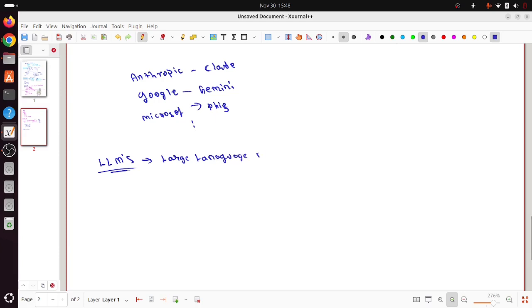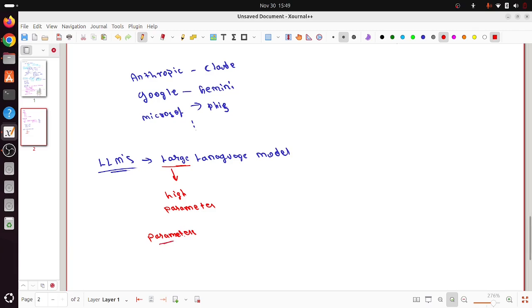Large indicates a high parameter model. Whenever your machine is learning, there are parameters, some kind of numbers the machine learns to make predictions or generate content.